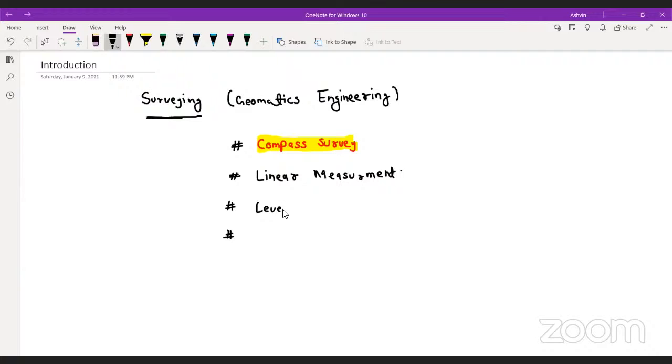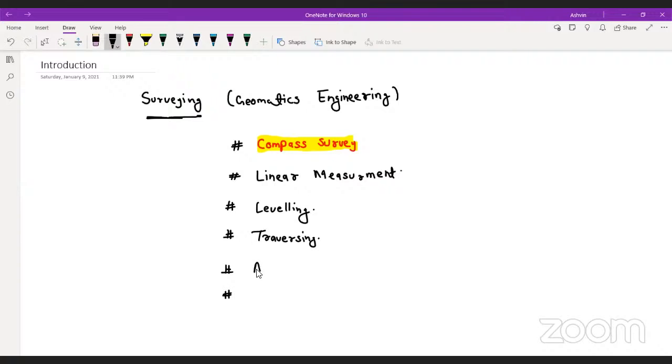The third topic, which is very easy, is called leveling. This is one of the easiest topics of surveying. Just concepts, no formula, and you can solve this. And the fourth easiest topic will be traversing. And one more topic if you want to go for is area and volume.